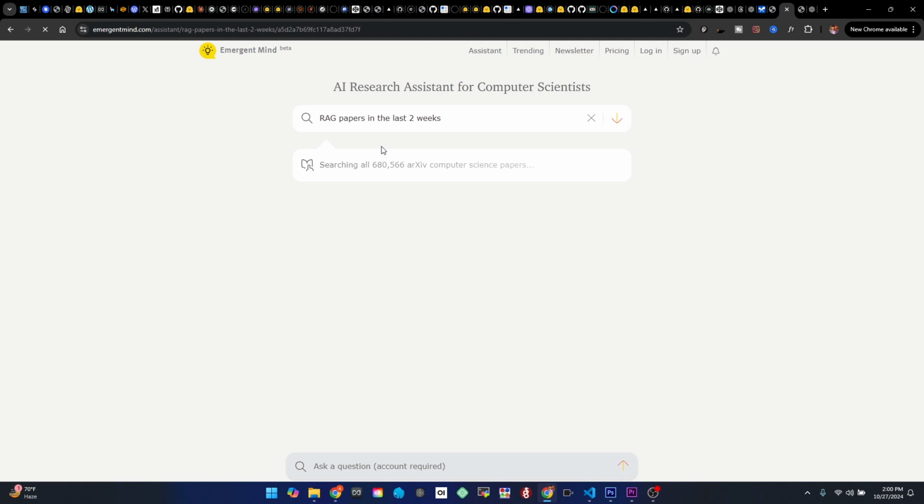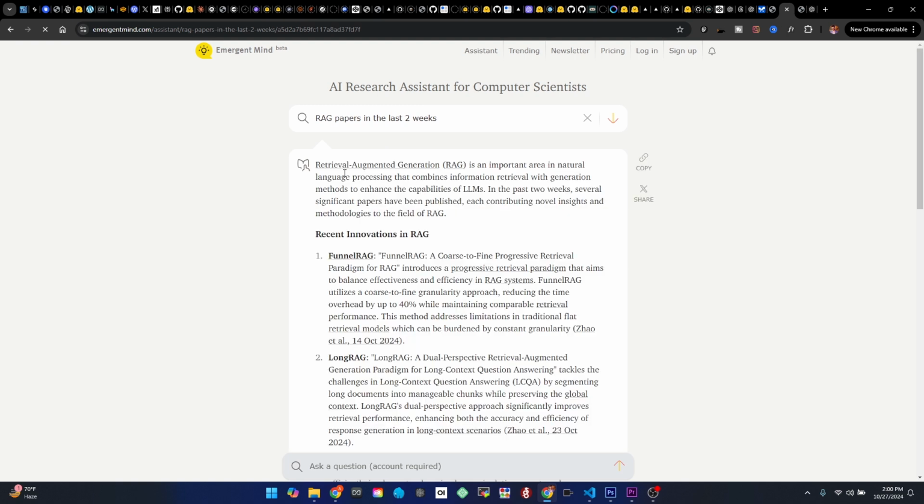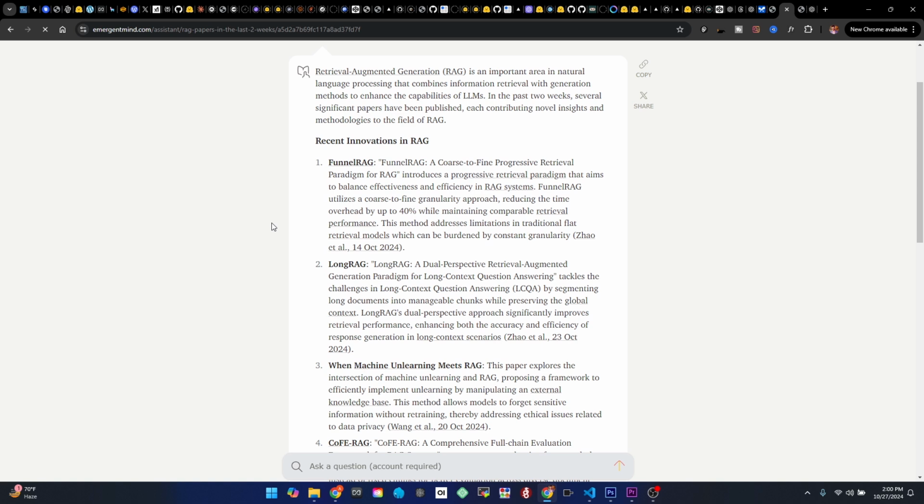Here, as you can see, when I just click on this button, it shows me that it is searching, and this is a complete paper and research, complete documentation, which says retrieval augmented generation is an important area in natural language processing that combines information retrieval with generation methods to enhance the capability of LLMs. In the past 2 weeks, several significant papers have been published, each contributing novel insights and methodologies to the field of RAG. Then we have the recent innovations in RAG.